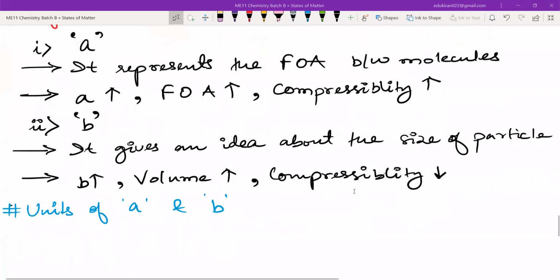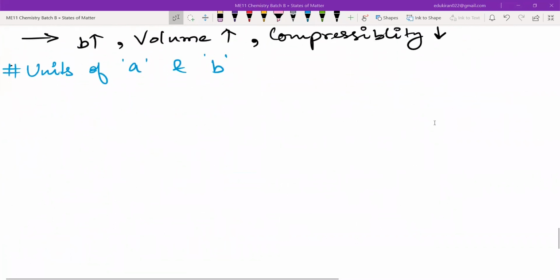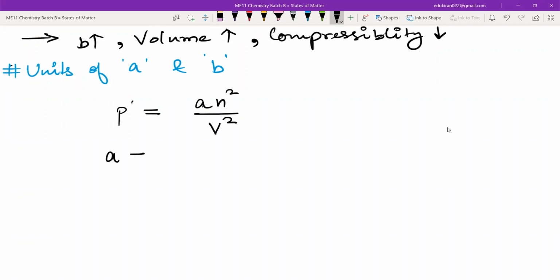Done. Okay. Units of A and B. Now, as we saw, P dash was equal to A n square upon V square, right? Hence, A will be equal to P, the pressure, into volume square upon n square.